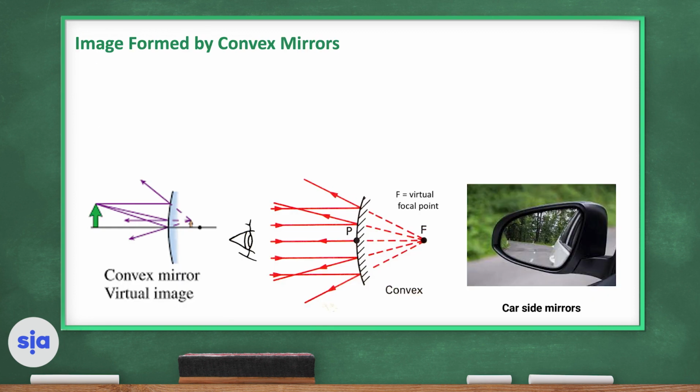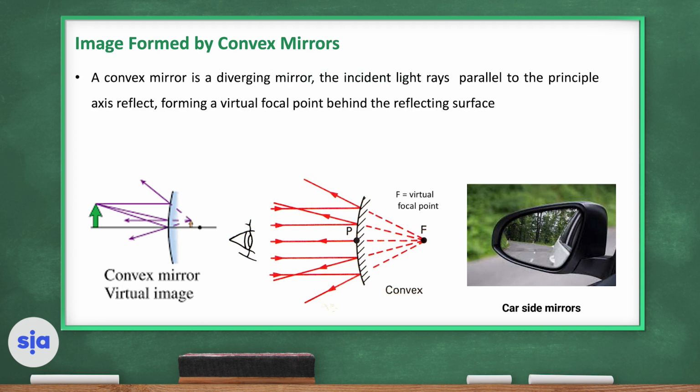Now let's discuss the image formed by convex mirrors. A convex mirror is a diverging one. The incident light rays parallel to the principal axis will reflect, forming a virtual focal point behind the reflecting surface.